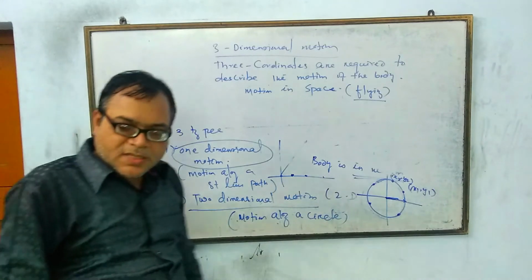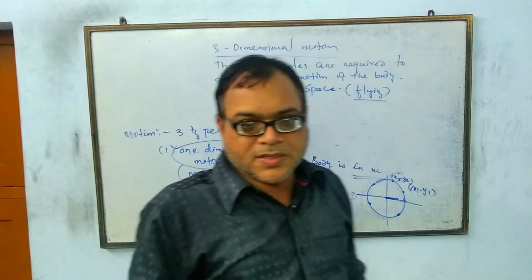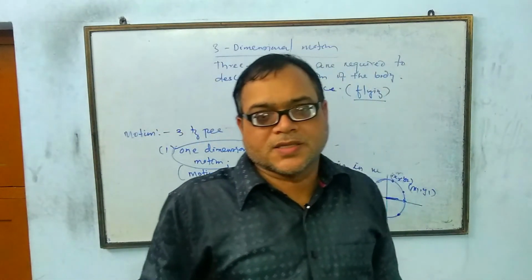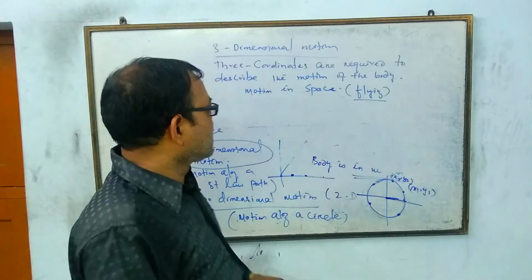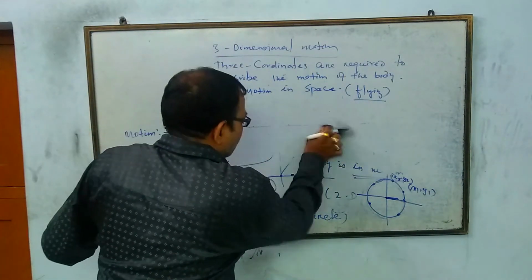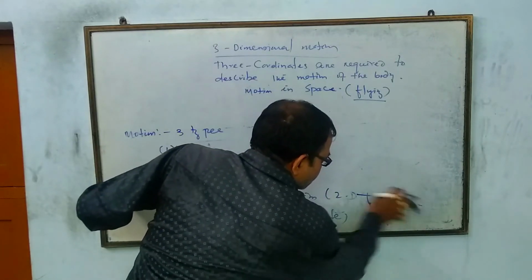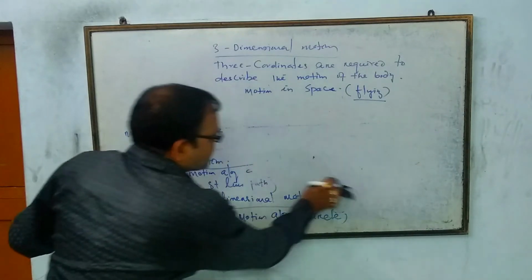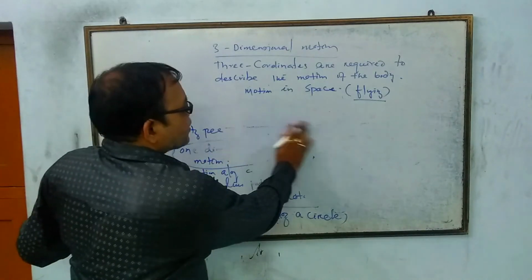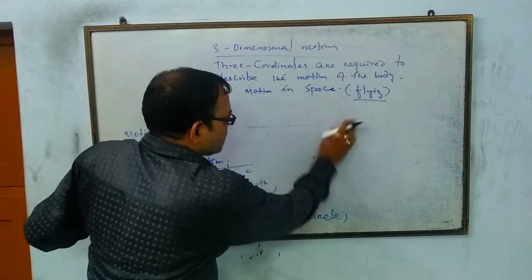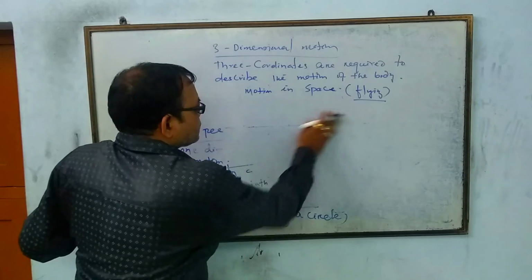It may be along the x-axis, or along the y-axis, or along the z-axis. Suppose I say the body is moving along the x-axis. That means the y coordinate and z coordinate